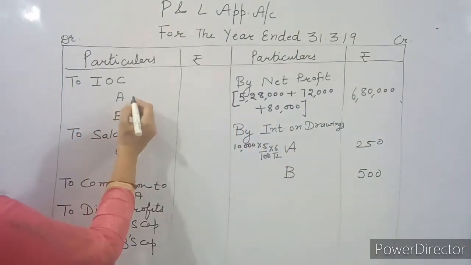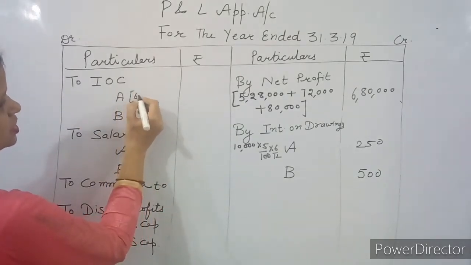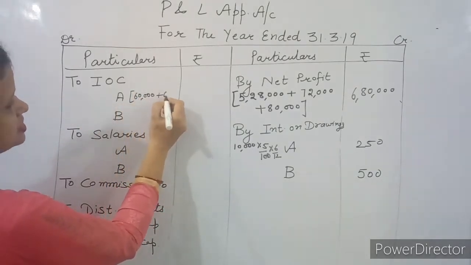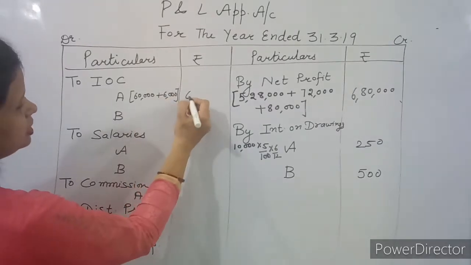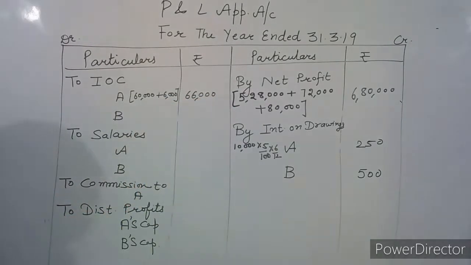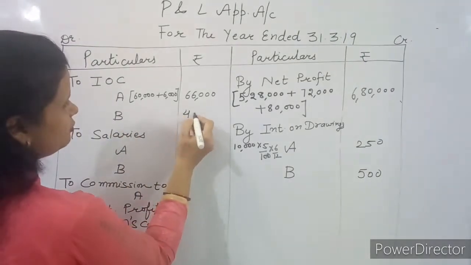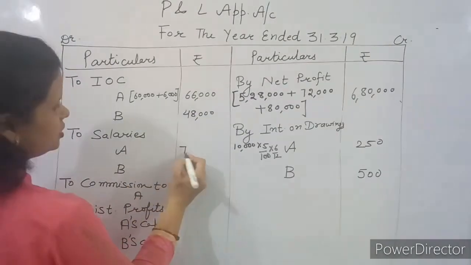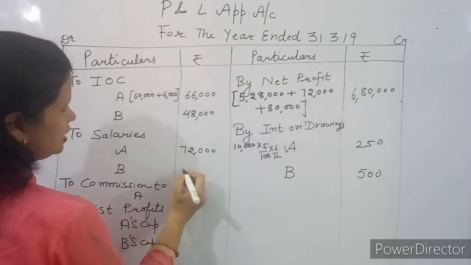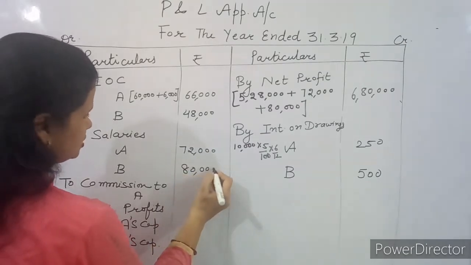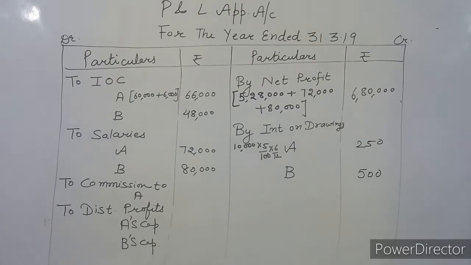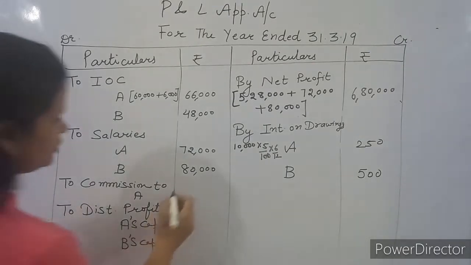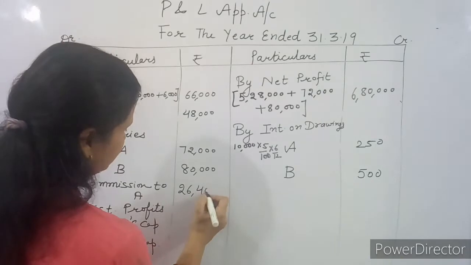Interest on capital to A, that we have already calculated: 60,000 on the opening capital and 6,000 on the additional capital. So it will be 66,000. And what about B? Interest on capital to B, 8 lakh at 6%, it will be 48,000. Salary to A will be 72,000 and salary to B will be 80,000. Commission to A, that we have already calculated, will be 26,400.